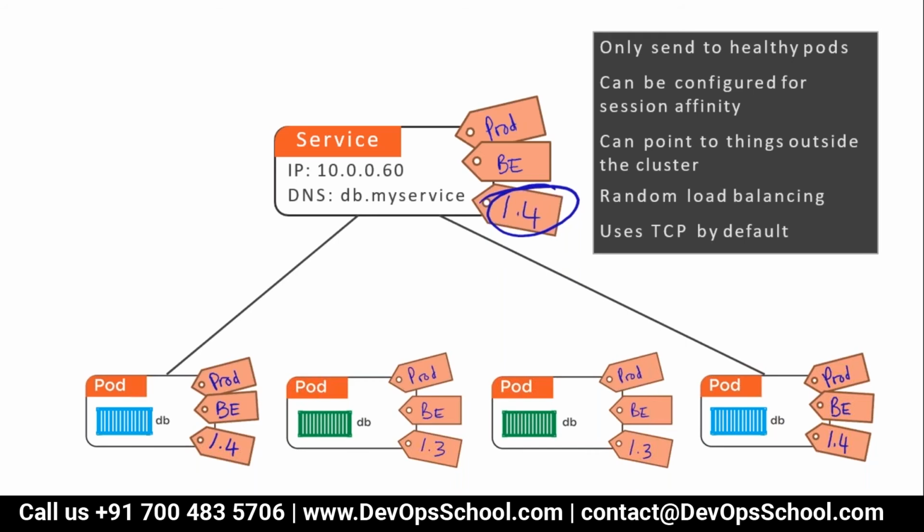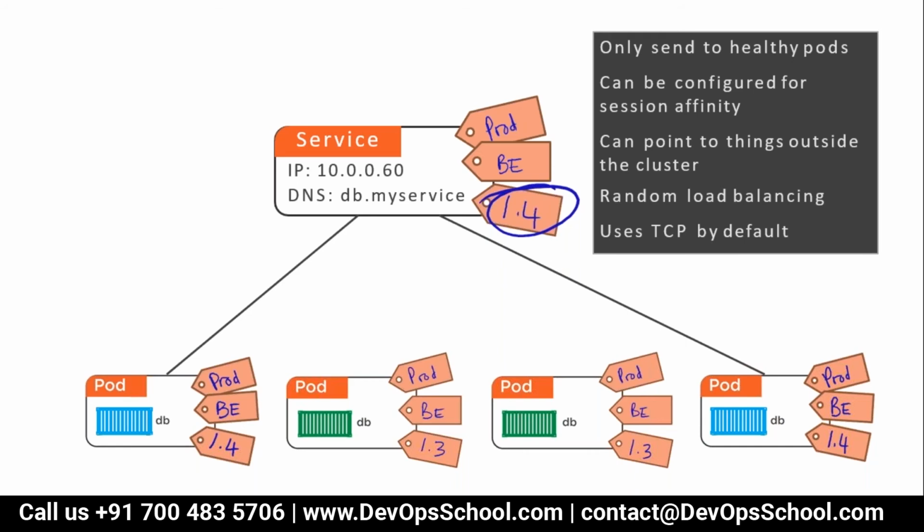Guys, a service has an inbuilt property to send the traffic only to healthy pods, running pods, not non-healthy pods. It can be configured for session affinities also, and this service can help you point to things outside of the cluster also. How? That we have to discuss.